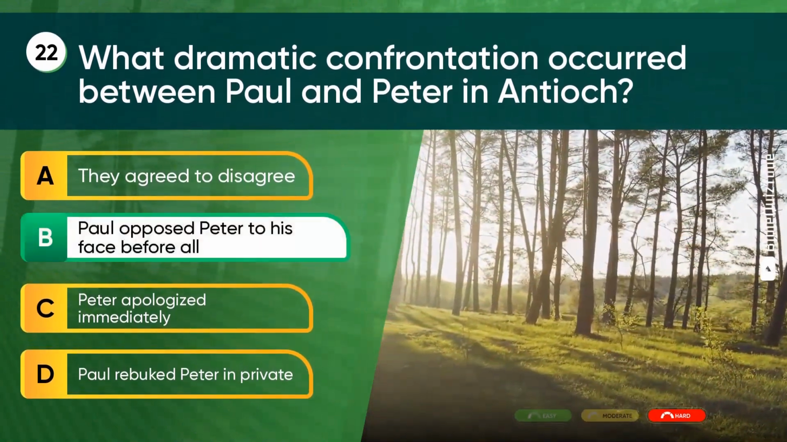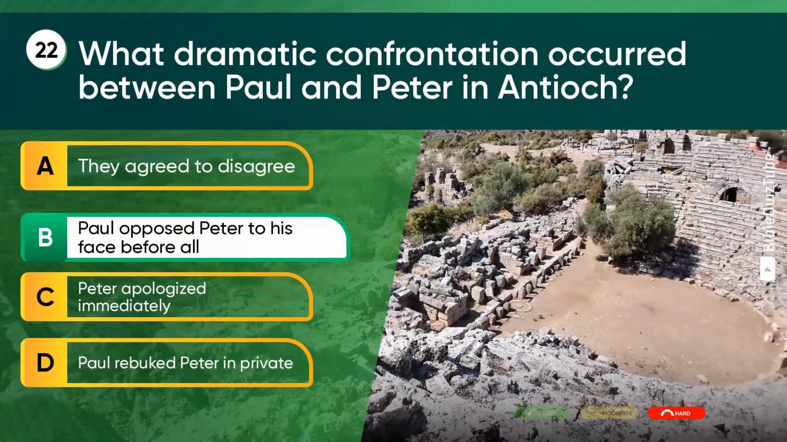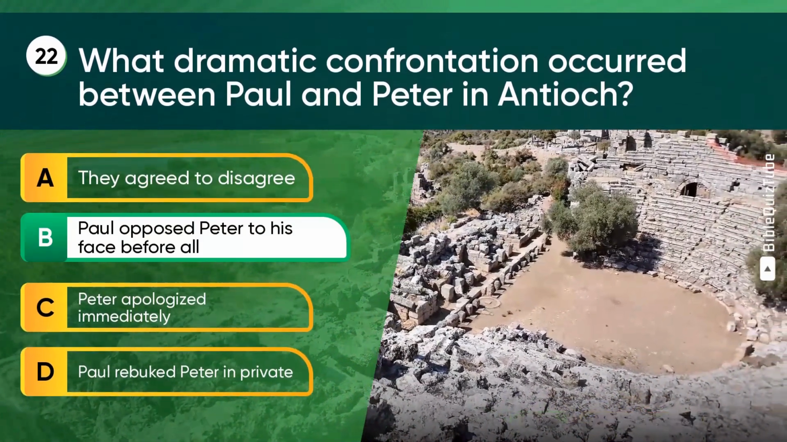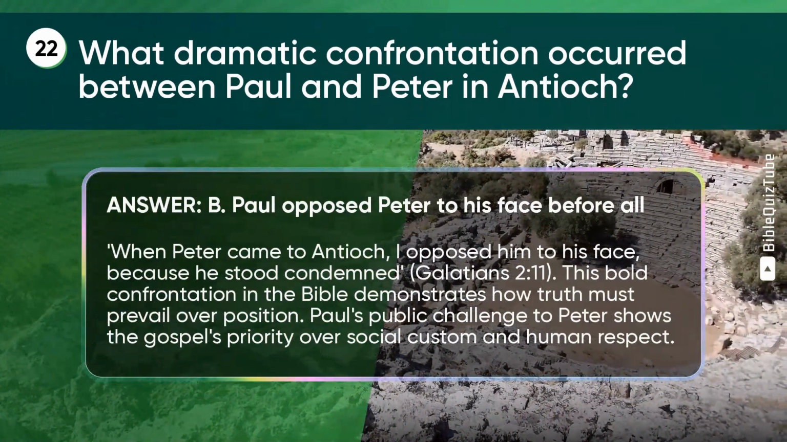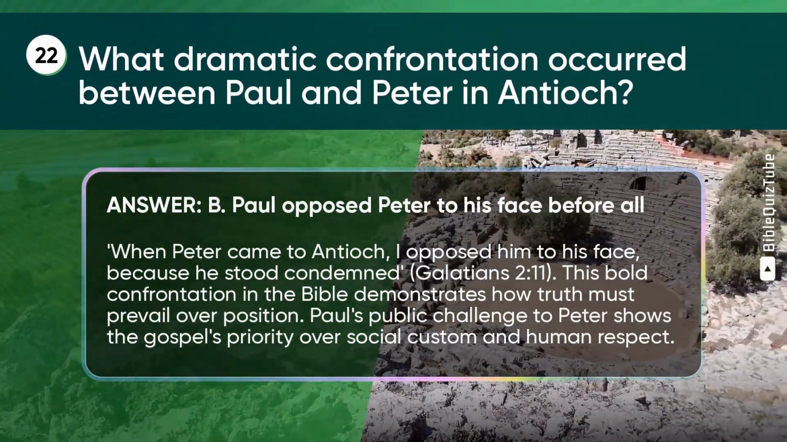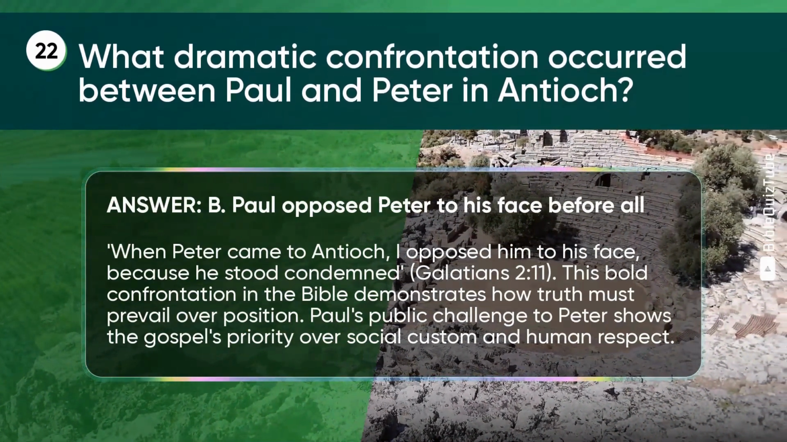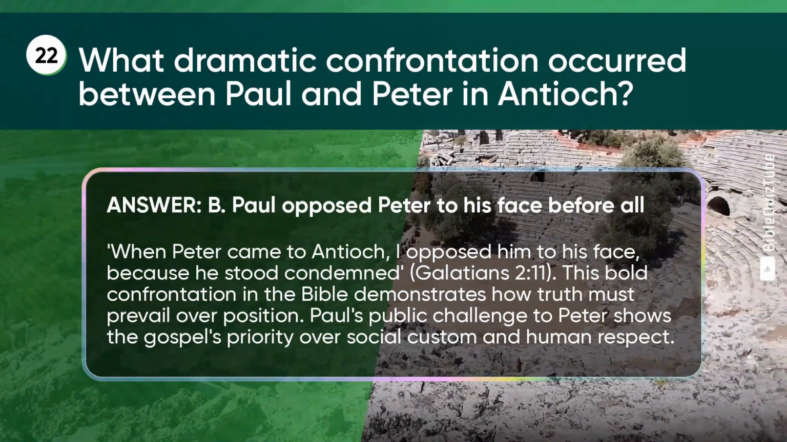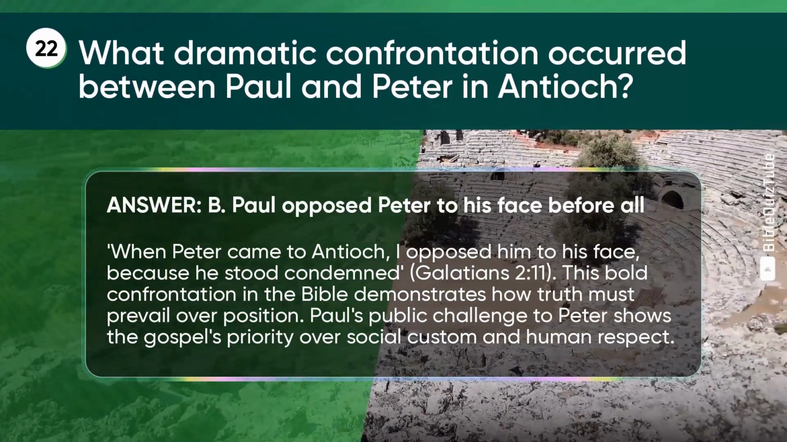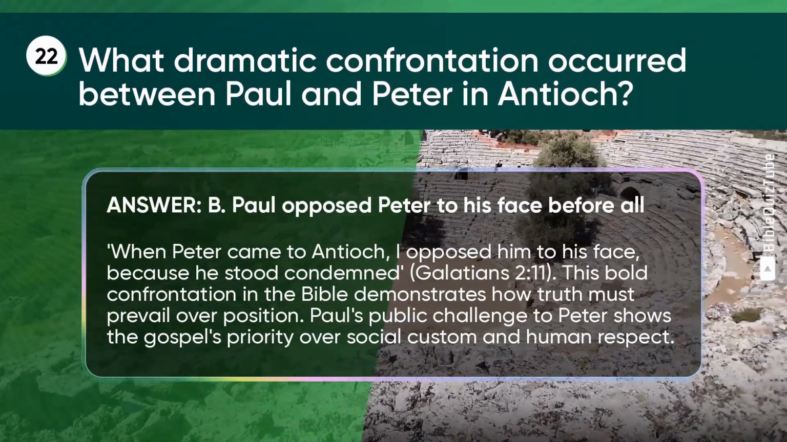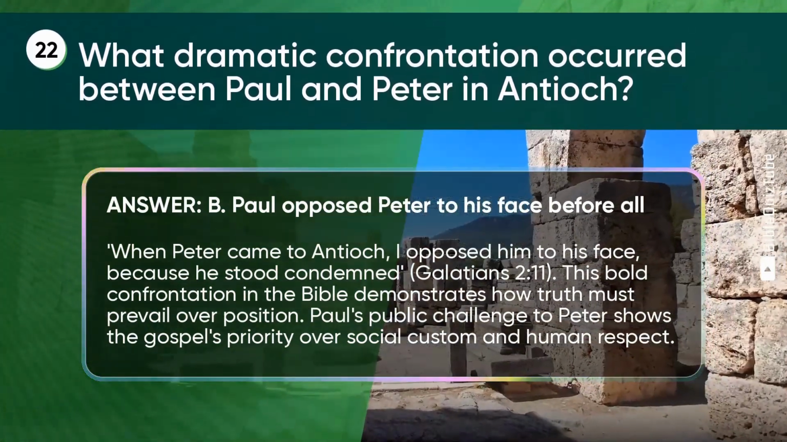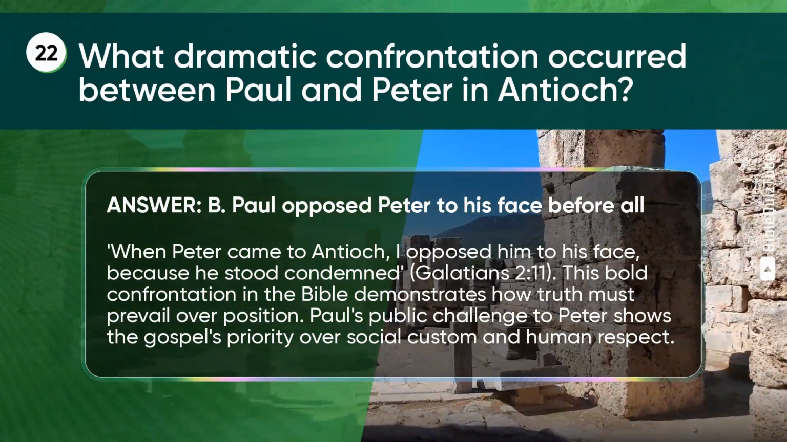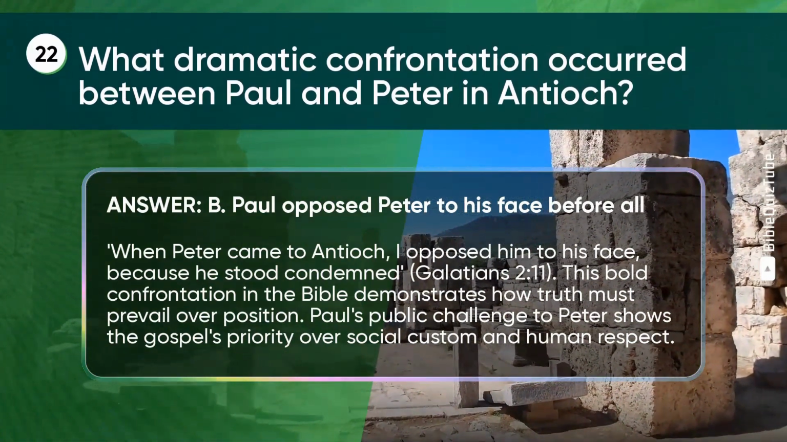The correct answer is B. Paul opposed Peter to his face before all. The explanation. When Peter came to Antioch, I opposed him to his face because he stood condemned. Galatians chapter 2 verse 11. This bold confrontation in the Bible demonstrates how truth must prevail over position. Paul's public challenge to Peter shows the gospel's priority over social custom and human respect.